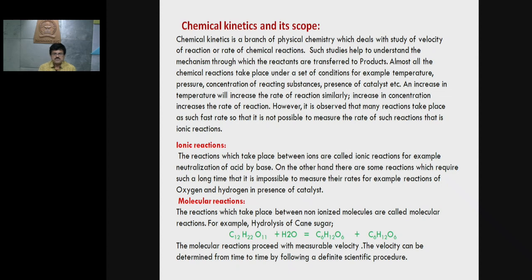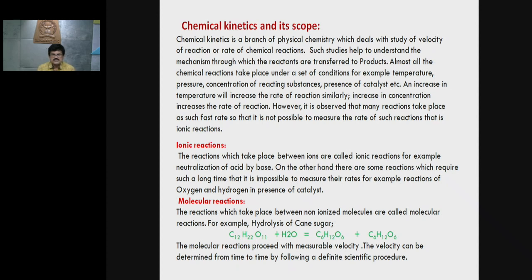Now today we are going to discuss the topic chemical kinetics. In this chemical kinetics you must first know what is meant by chemical kinetics and its scope. Chemical kinetics is a branch of physical chemistry which deals with the study of velocity of a reaction or rate of chemical reactions. Such a study helps to understand the mechanism through which the reactants are transformed to products.